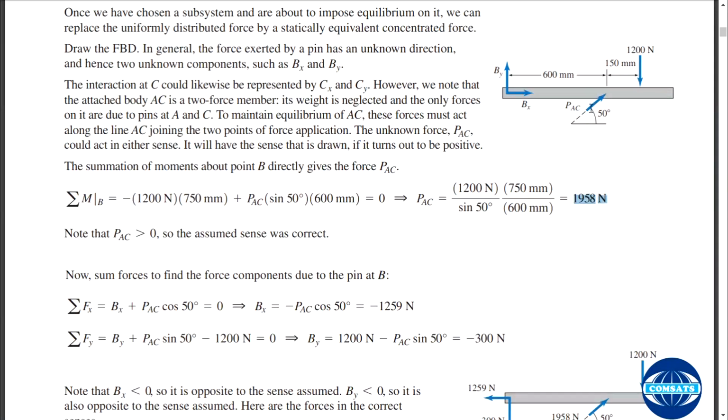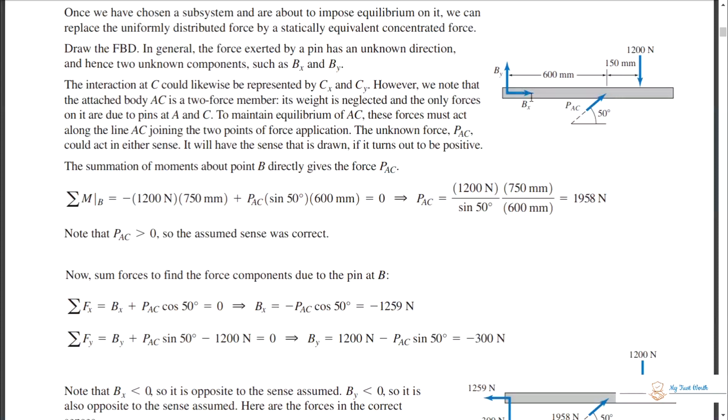Which component of PAC is going to contribute in Fx? Okay, you are right, the horizontal one, PAC x. PAC cos theta, the horizontal component, is equal to 0, and you can find Bx is equal to minus 1259.